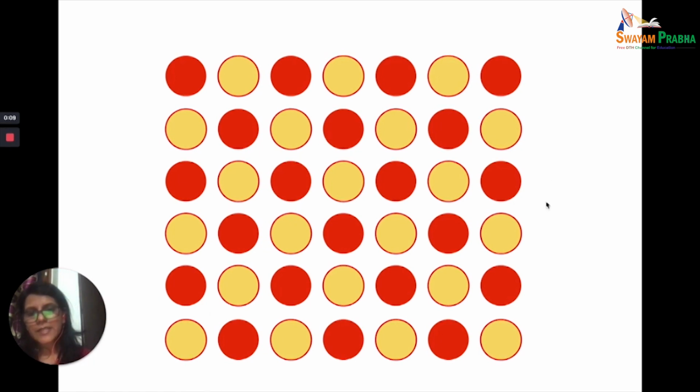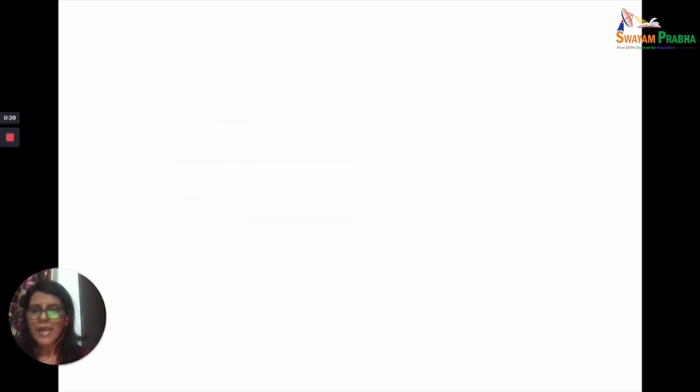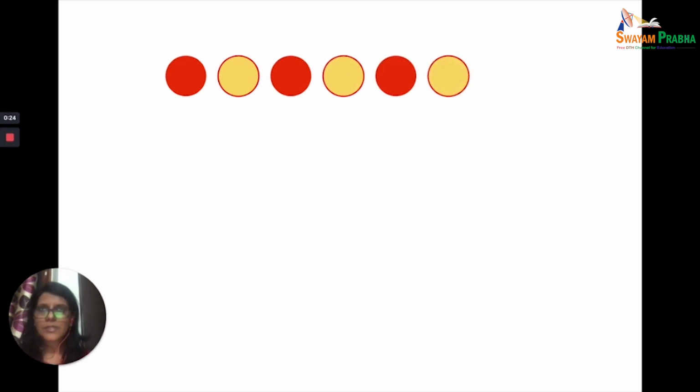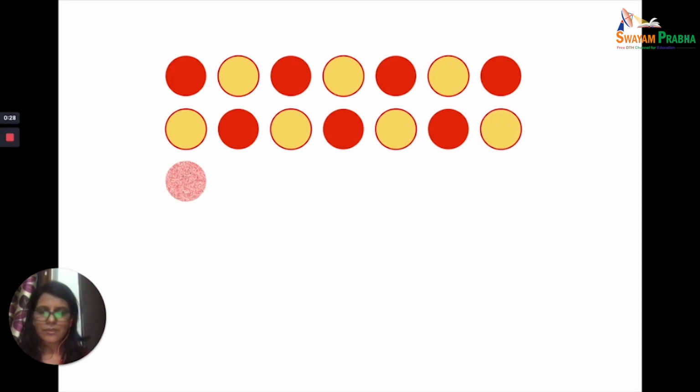Now this is, let's say, a representative example of a crystal lattice where the red and the yellow balls are the constituent particles. They can be atoms, molecules, or ions. Now, if I want to decide which is a unit cell, there are certain criteria that it should fulfill.